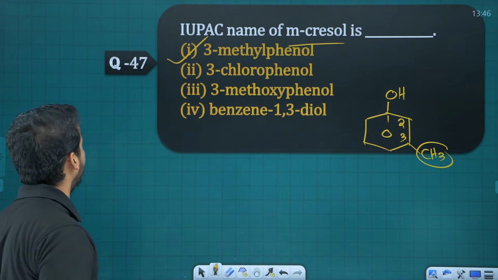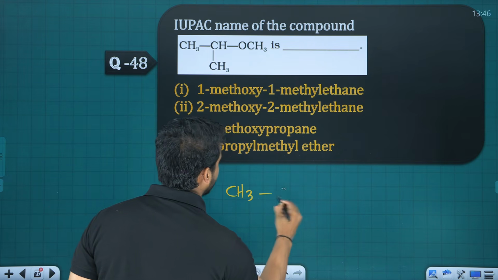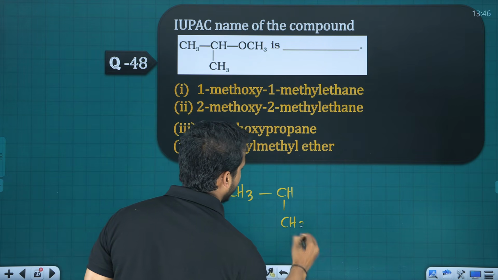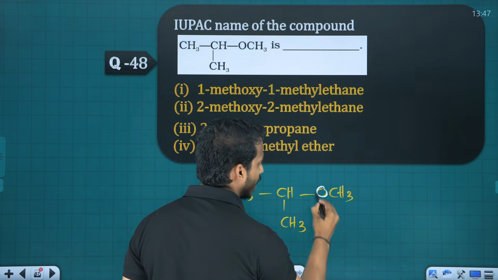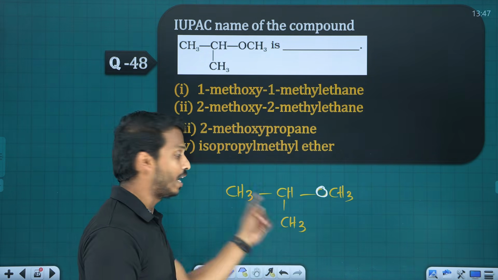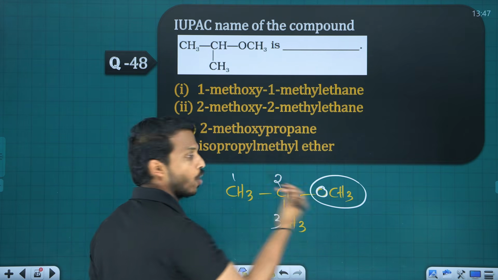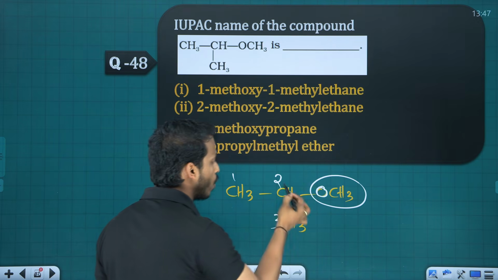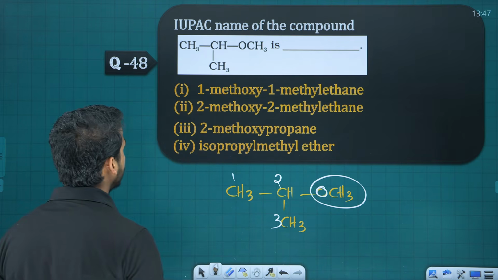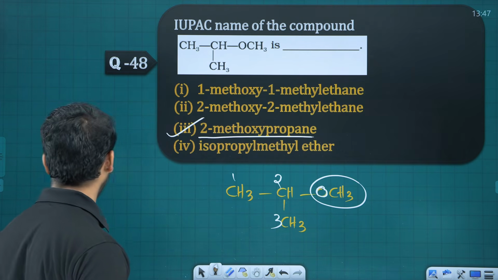And what is the IUPAC name of this ether? The ether is given as CH3, CH and CH3, then OCH3. How to name this ether? See the ether left and right. Where is the biggest chain? Left. So select the parent 1, 2, 3. So this is the branch, methoxy, where the methoxy is present at second position. So 2-methoxypropane is the compound, right? 2-methoxypropane.